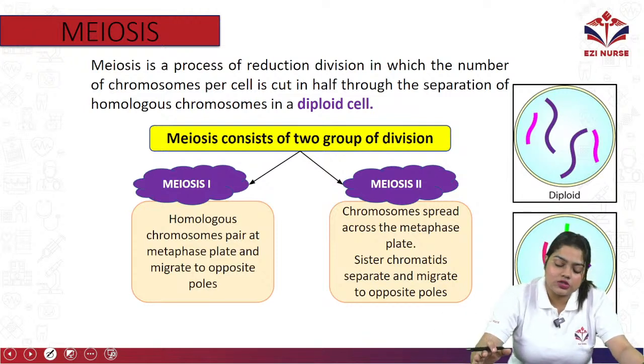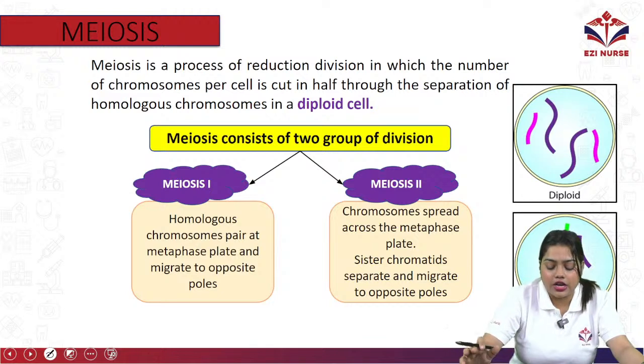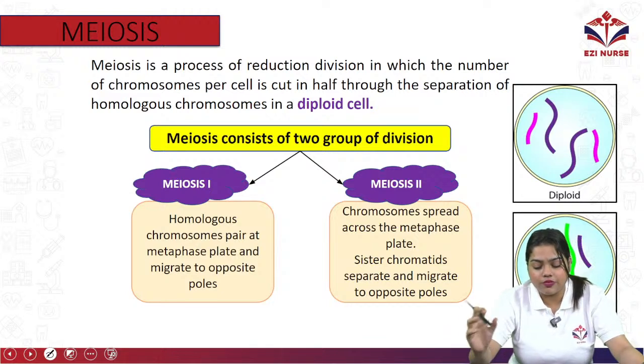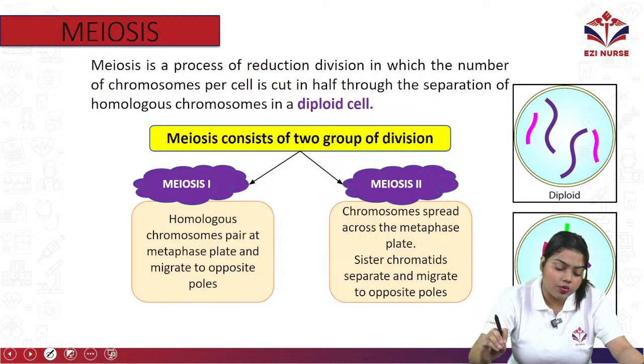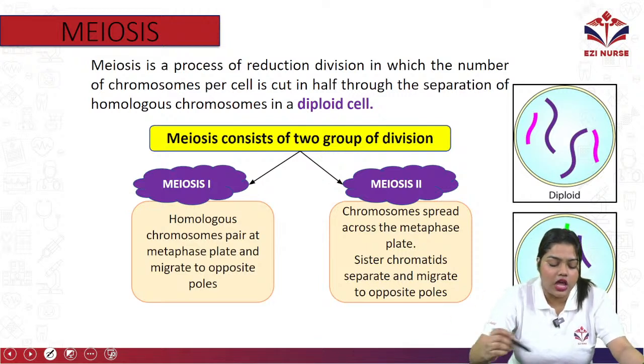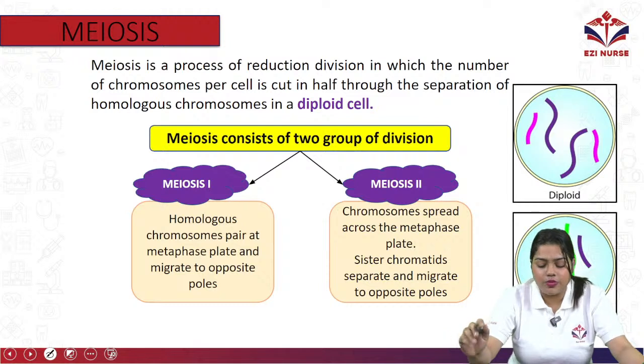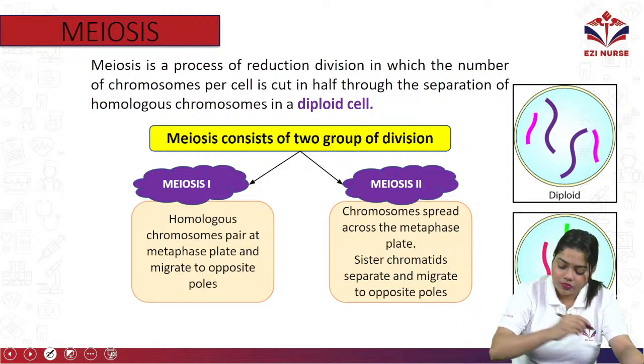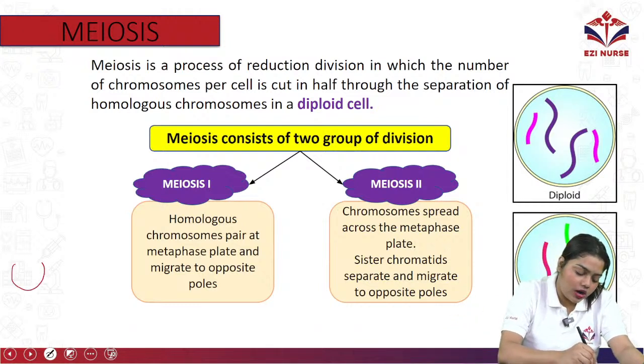So meiosis is what? Meiosis is the process of reduction division in which the number of chromosomes per cell is cut into half through the separation of the homologous chromosomes in a diploid cell. Okay, अभी अगर ये डिप्लॉयड सेल है तो इससे पहले दो सेल डिवाइड होंगे, दो न्यूक्लियाई होंगे जो कि n होंगे, ठीक है।